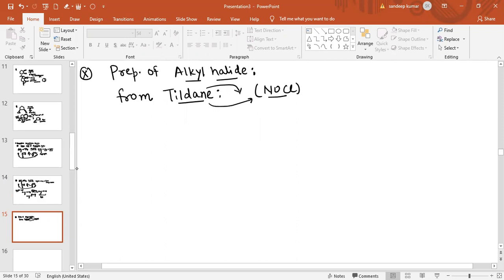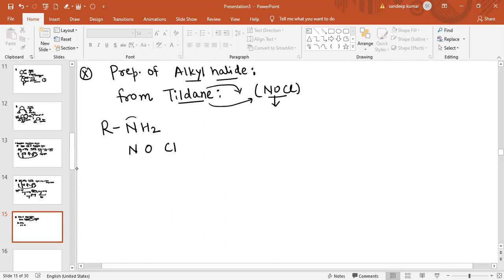Now see what happens in the reaction of ammonia-like RNH2 with Tilden's reagent, which is NOCl, in this way: NO and Cl.